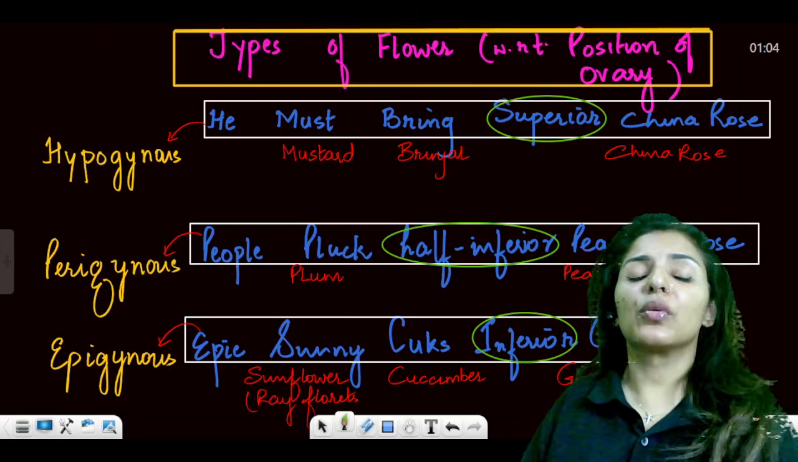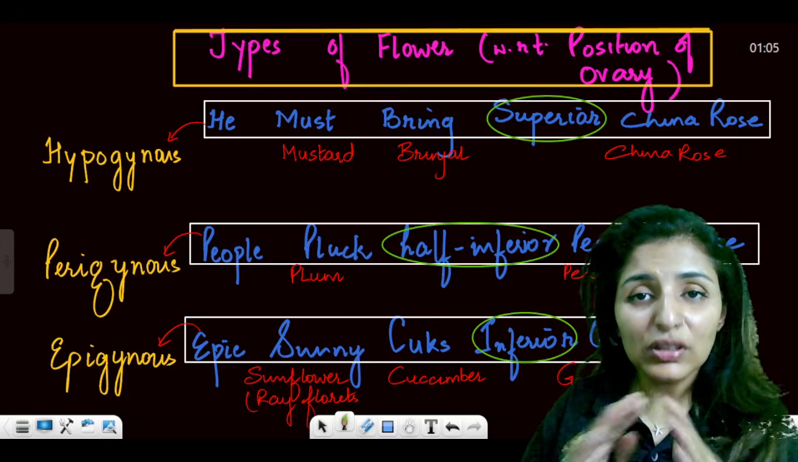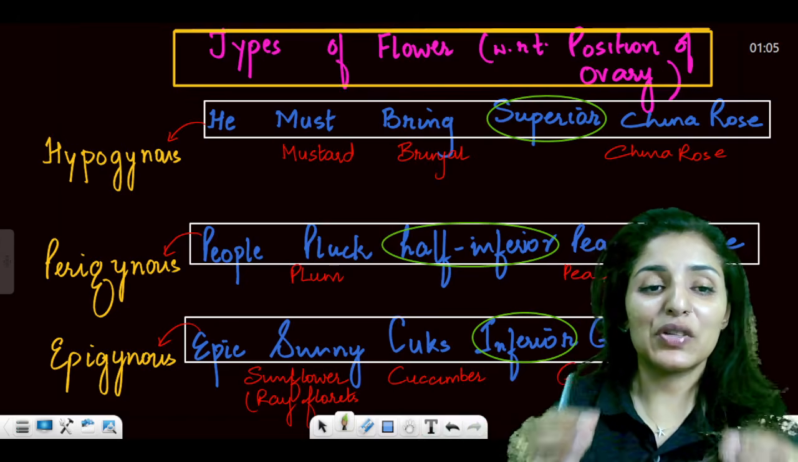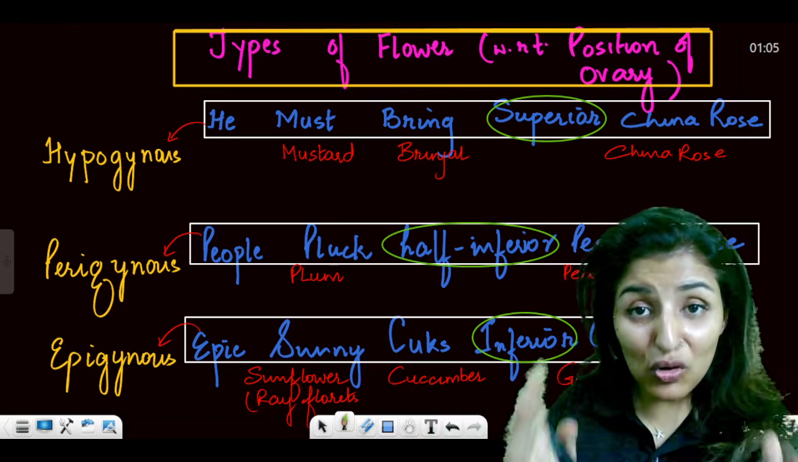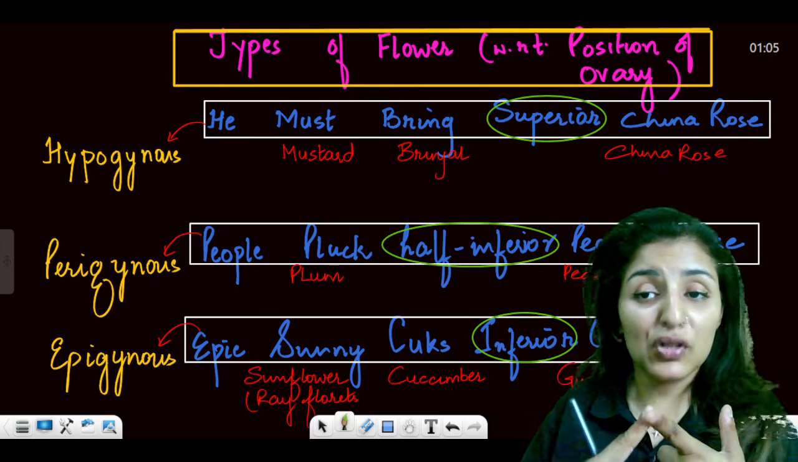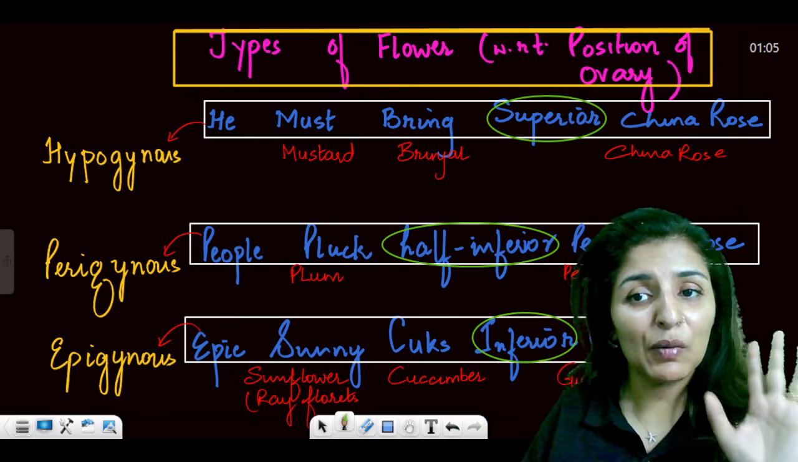Then moving on, now this one slide is super important. There is no such paper in the history of NEET which will not get a question from this topic. There are so many examples. Let's quickly learn the types of flowers with respect to the position of the ovary. You learn the type of the flower and the kind of ovary present with the same mnemonic and the examples.